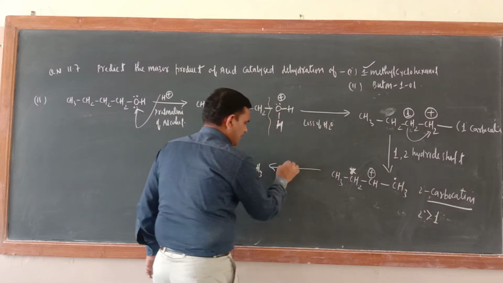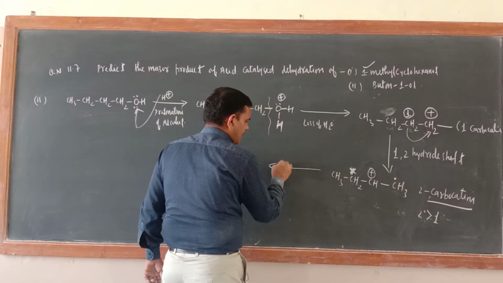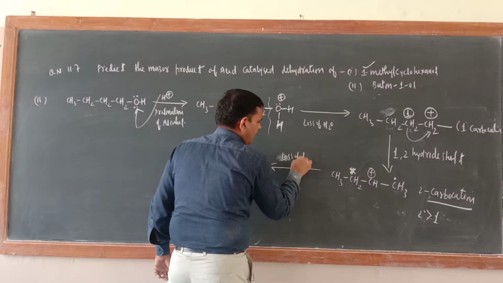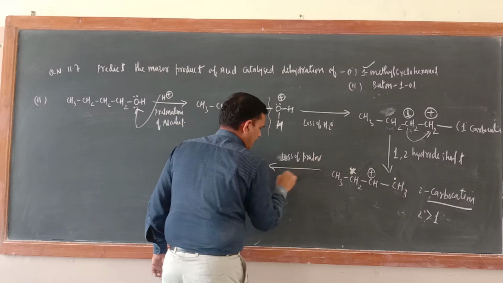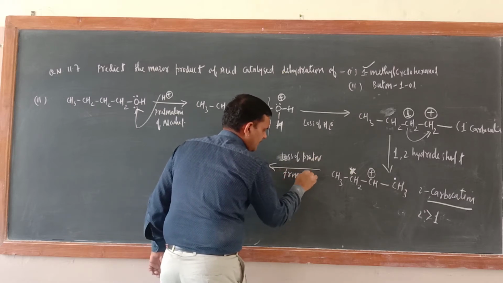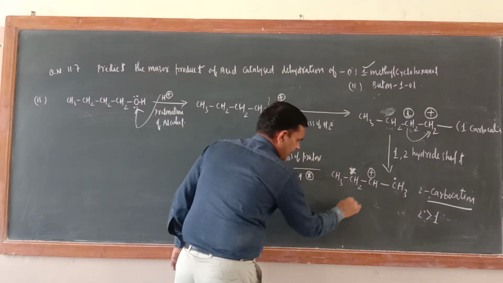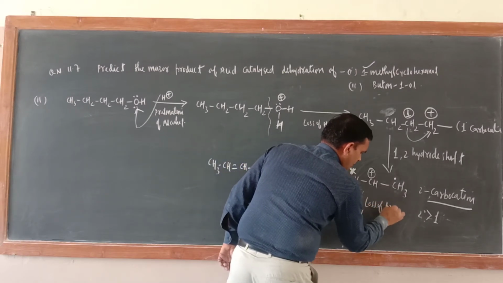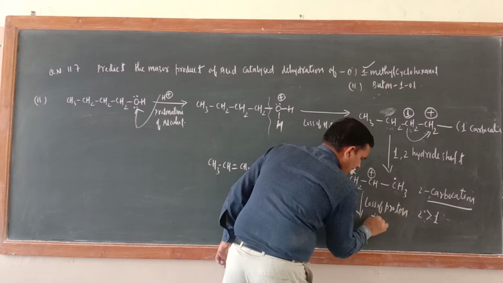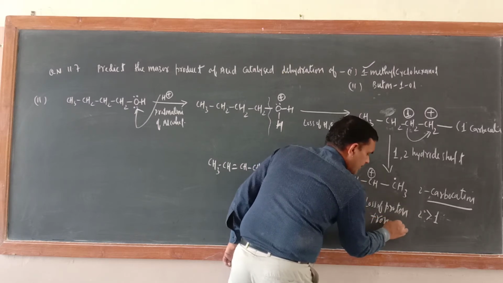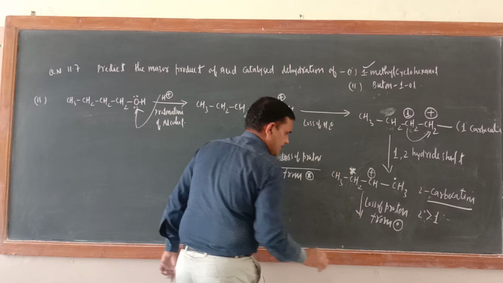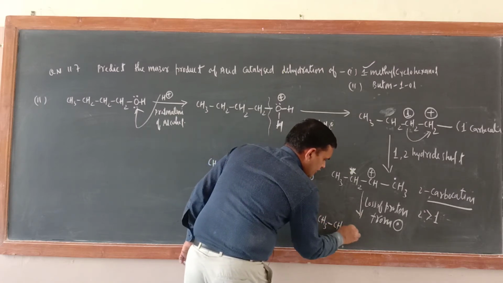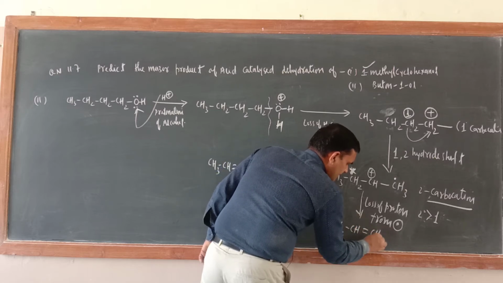So this is when we remove loss of proton from star carbon atom. Okay, and here loss of proton from dot carbon atom. Okay, so you will have here CH3 CH2 CH double bond CH2.